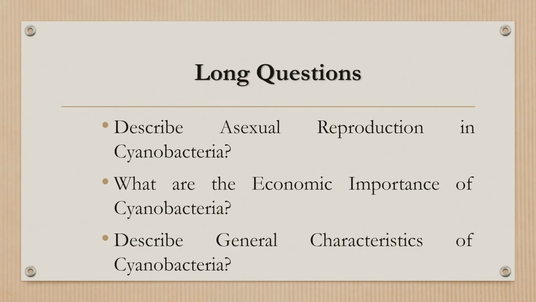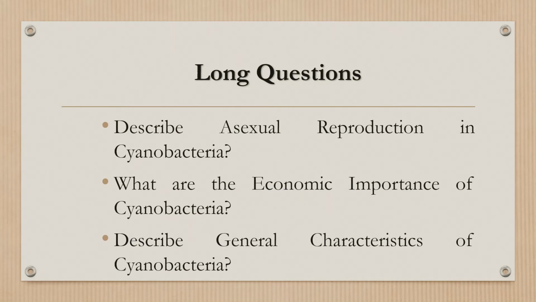Next is the role in soil building. When they are present in the soil, they can cause decomposition and increase the fertility of the soil. In this case they act as building blocks and prevent the erosion of the soil. And some of the harmful roles are that they cause the death of fishes, animals, and many other organisms, and they cause water pollution. So these are some of the important harmful roles. In this way you can tell the economic importance of the cyanobacteria.